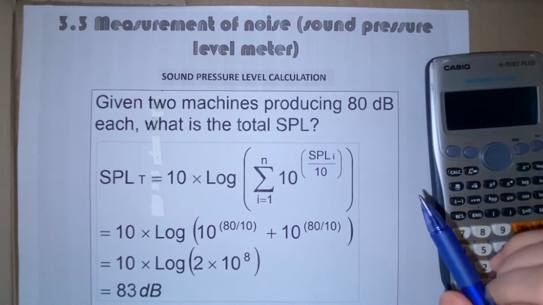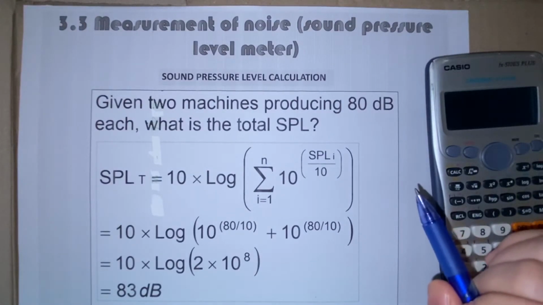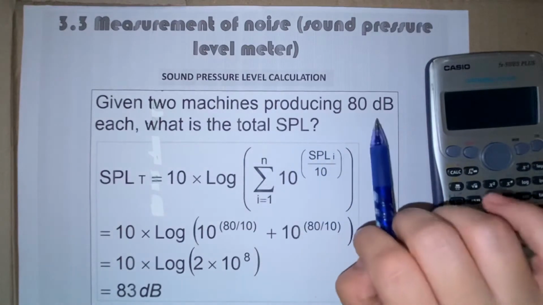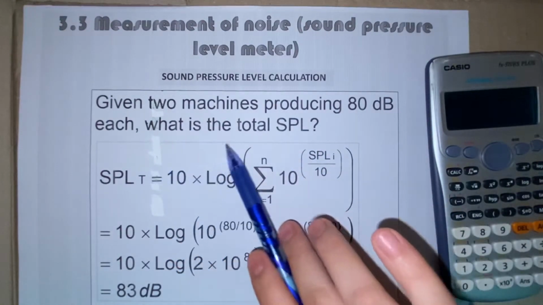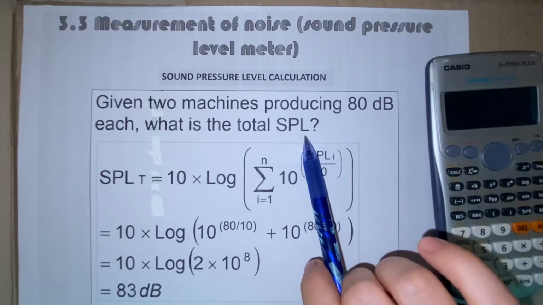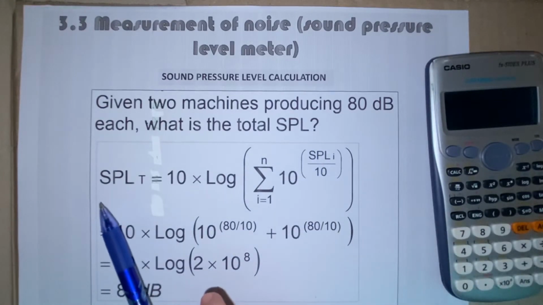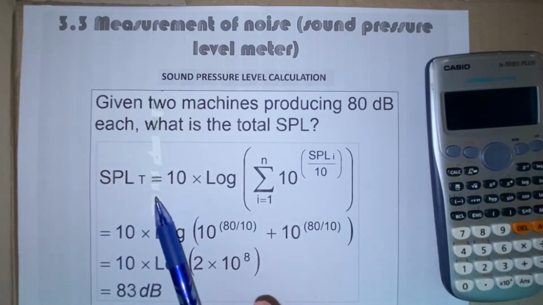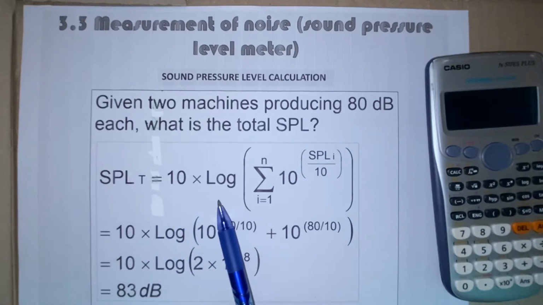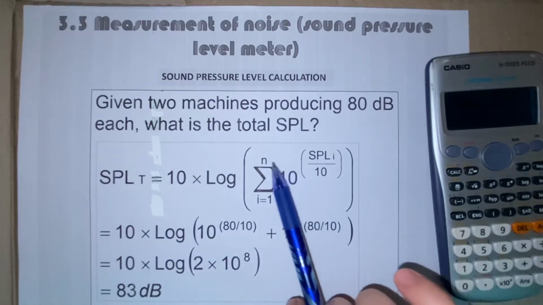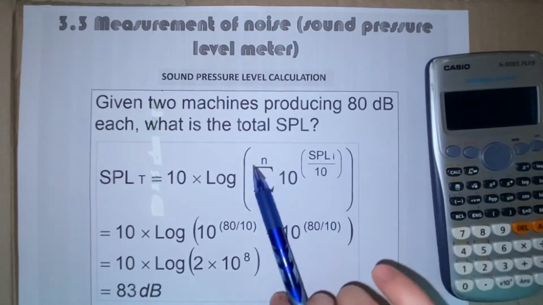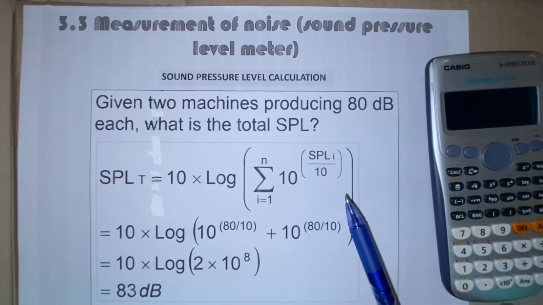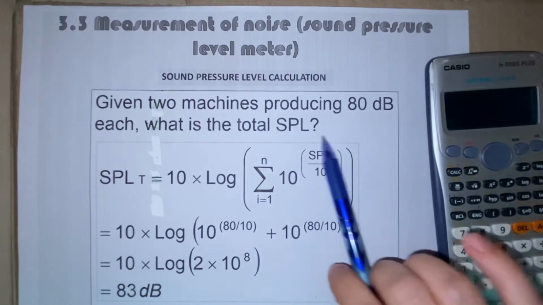Sound pressure level calculation. Question given: two machines producing 80 decibels each. What is the total sound pressure level? We will use the general equation SPL_T equals 10 times log. So this equation depends on how many machines we have. Since the question says that we have two machines, we need to expand this part.